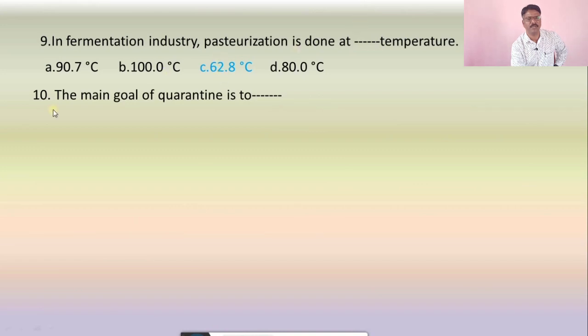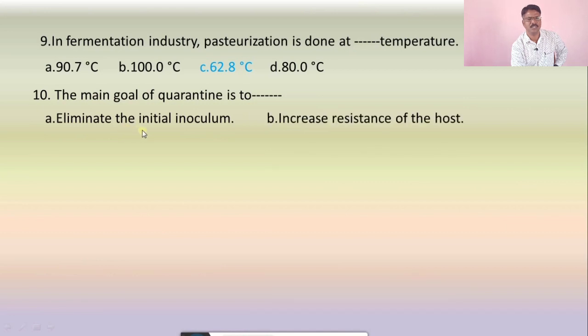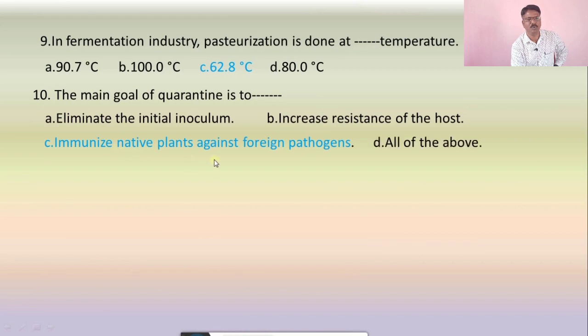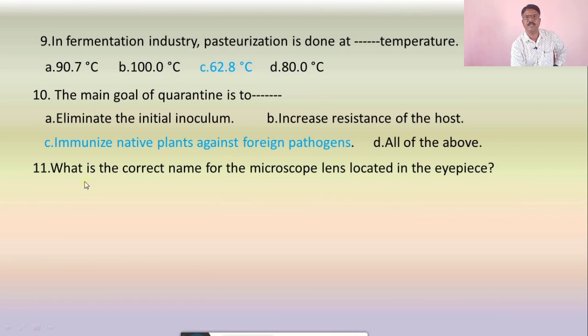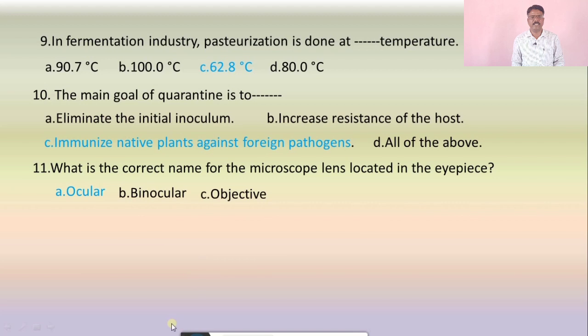Question number 10: the main goal of quarantine is to A. eliminate the initial inoculum, B. increase the resistance of the host, C. immunize native plants against foreign pathogens, and D. all of the above. The correct answer is immunize native plants against foreign pathogens. Question 11: what is the correct name for the microscope lens located in the eyepiece? A. Ocular, B. binocular, C. objective, and D. condenser. The correct answer is ocular.